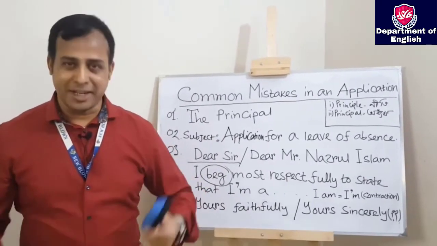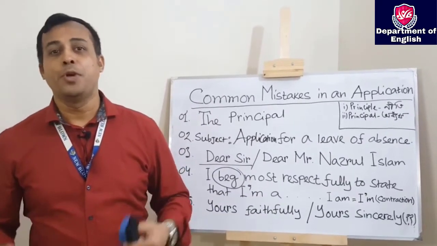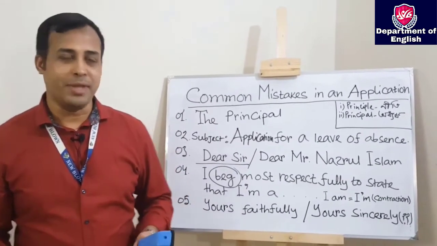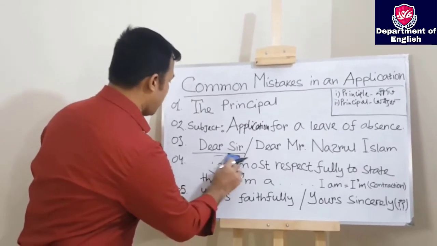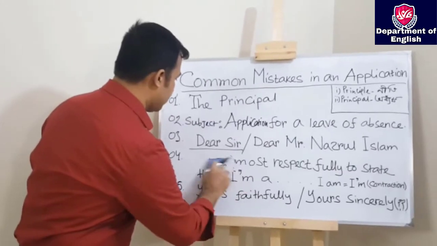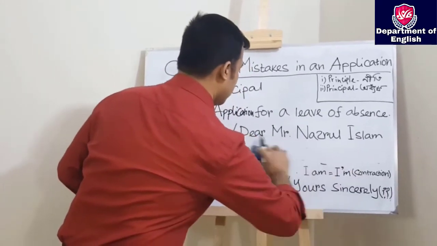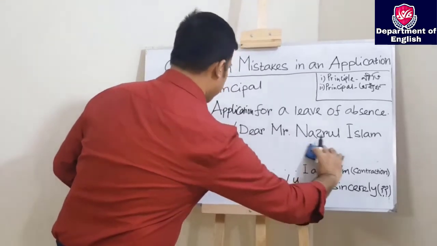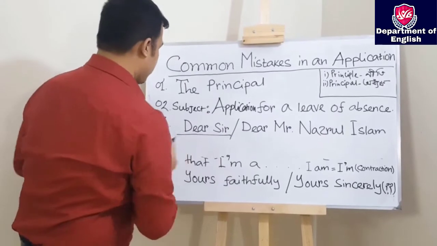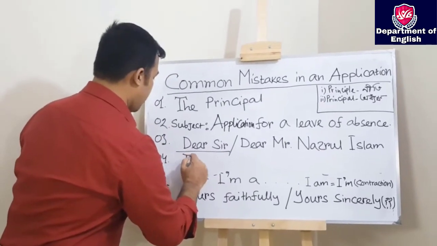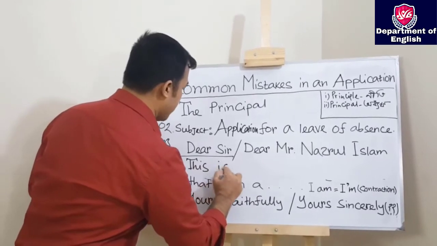Use a more modern expression like, as I said, "This is to inform you that", or you can write "With due respect, I would like to inform you that". So I'm erasing that line so that all of you can understand. Okay, so we are going to write "This is to inform you that", or we can also write "With due respect, I'd like to inform you that".